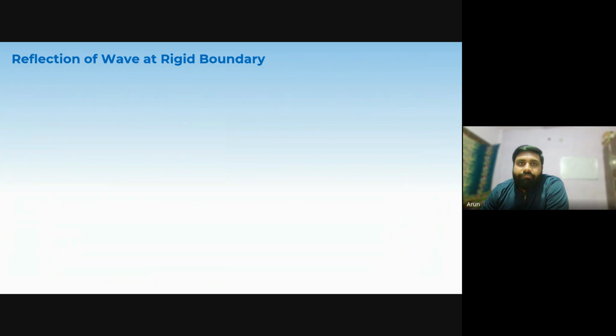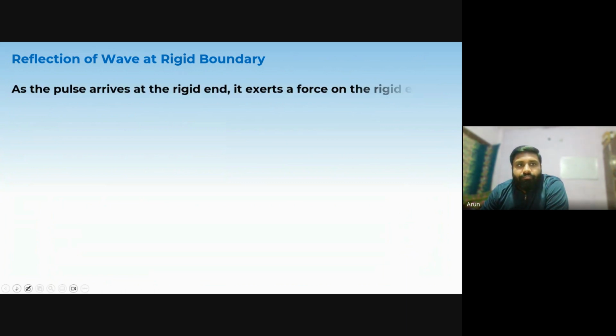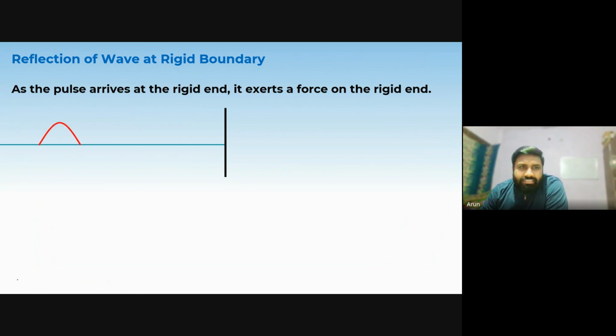The reflection of wave at rigid boundary. So as the pulse arrives at the rigid boundary, it exerts a force on the boundary. So what is that thing? Let me introduce to you. Suppose this is the incident wave pulse which is coming. And when it strikes the boundary, the string wants to move up. It wants to follow the same pattern. So it exerts a force on this boundary.